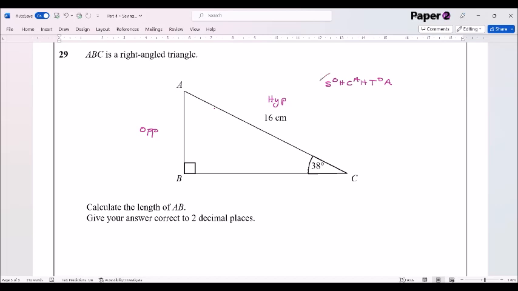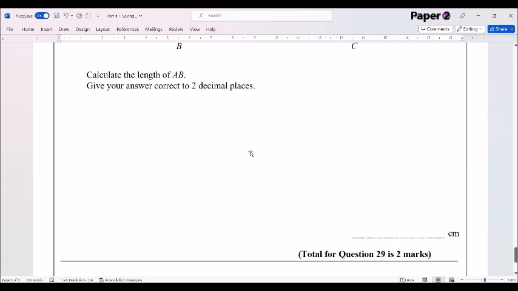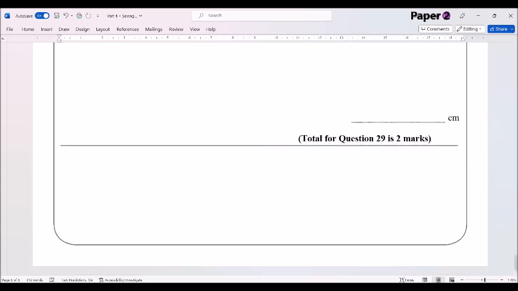Now, we want this bit here, and we want our opposite, so AB. AB is the opposite, equal to sine 38 multiplied by 16. Okay, and we end up with AB is equal to, when we type that into the calculator, 9.85 to 2 decimal places. It's centimetres, so 9.85 centimetres. And we'll stop there for a moment.